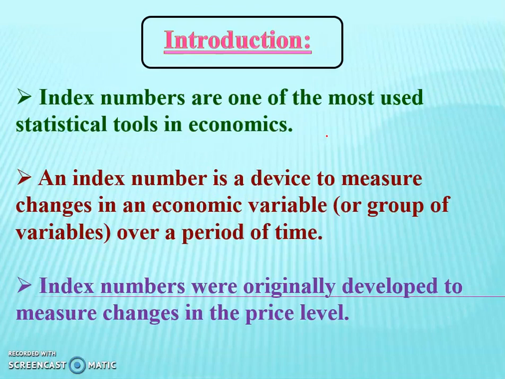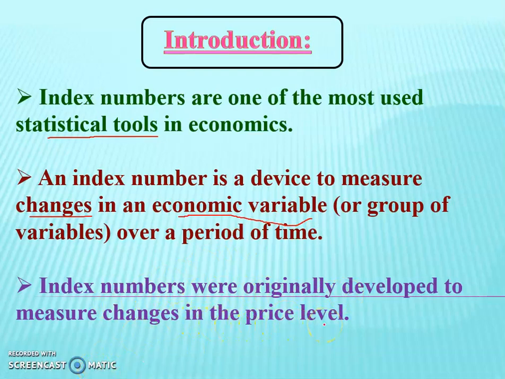I want to again revise what is the index number. Index number is the statistical tool in economics by which we can measure changes in economic variables. Index numbers were originally developed to measure changes in the price level.